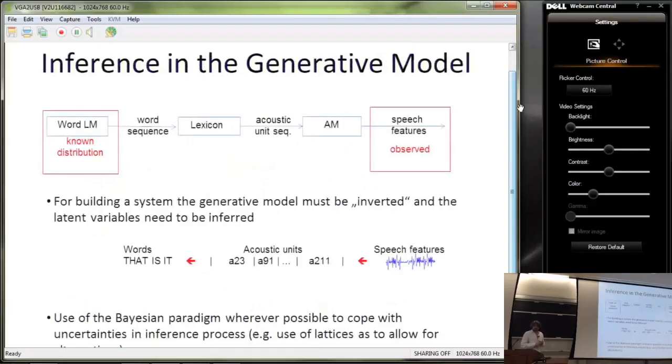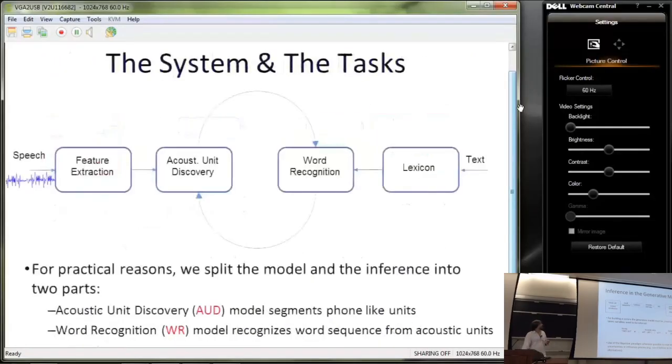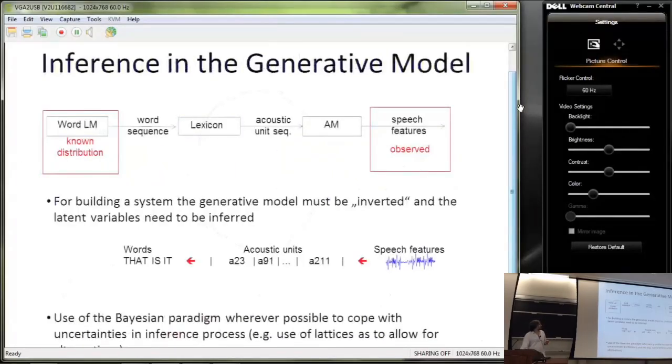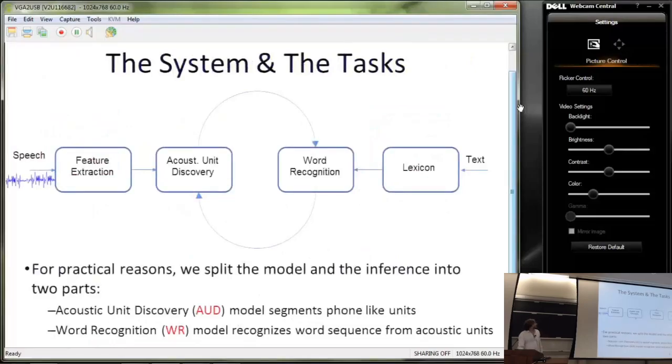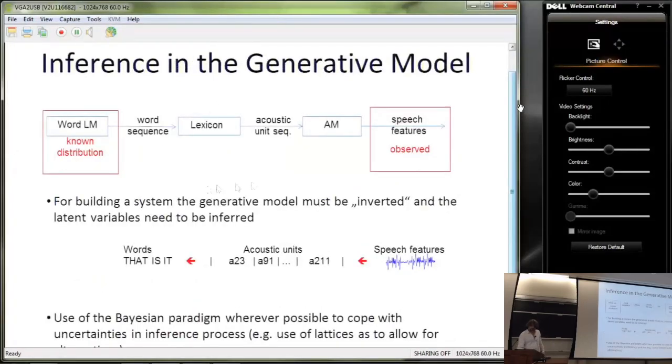Okay, so when I say we have this generative model, then if we want to actually recognize the sequence of words, the inference that we need to run with the generative model is to invert the model. People often talk about inversion. I described the generative process, I said how one can generate a sequence of words and so on, and finally a sequence of frames. But what we need to do is actually the opposite thing. We need to start with the speech, and we need to invert the model and infer the latent variables.